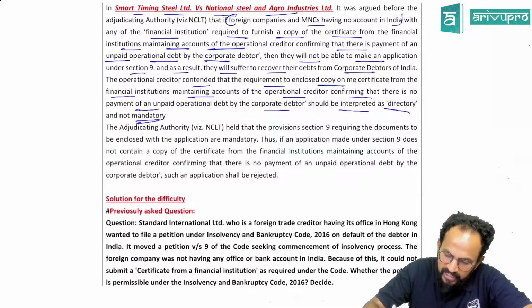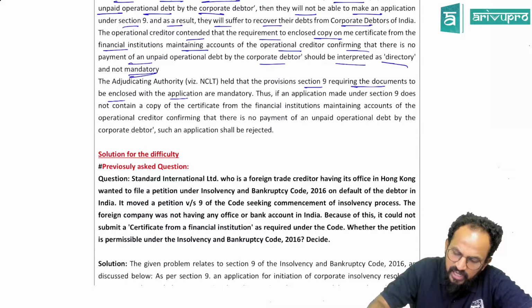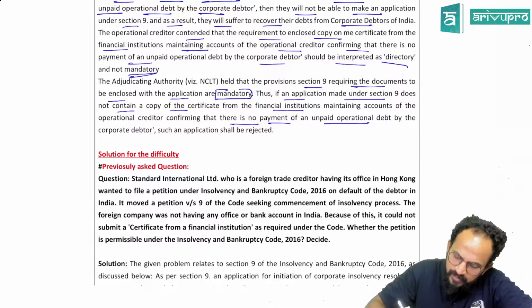Yes, the adjudicating authority held that the provision of Section 9 requiring the documents to be enclosed with the application is mandatory. Thus, if an application made under Section 9 does not contain a copy of the certificate from the financial institutions, confirming there is no payment of an unpaid operational debt by the corporate debtor, such an application shall be rejected.